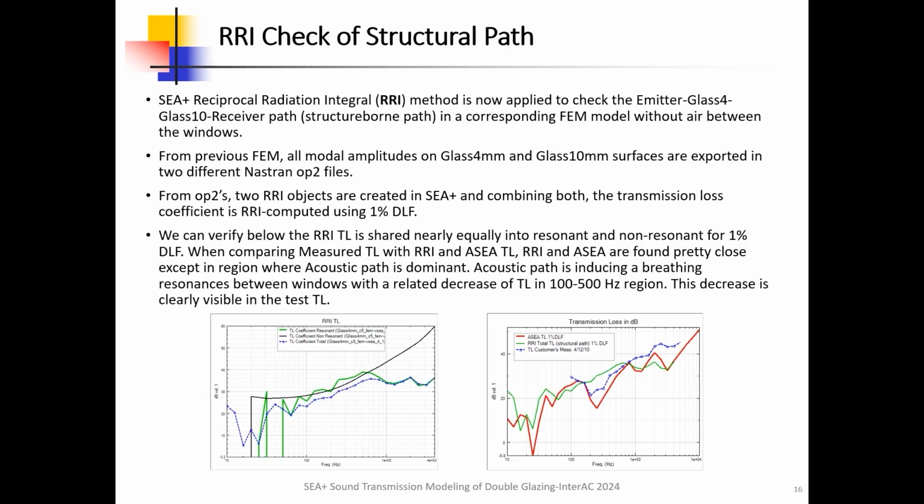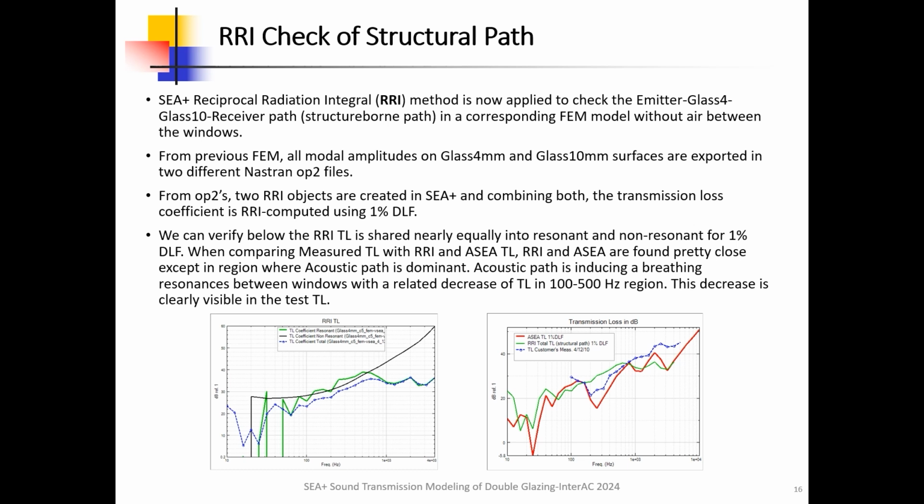C+ RRI method, reciprocal radiation integral, is now applied to check the emitter glass 4 glass 10 receiver path, structure-borne path, in a corresponding FEM model without air between the windows. From previous FEM, all modal amplitudes on glass 4 and glass 10 surfaces are exported in two different Nastran OP2 files. From the two OP2 files, two RRI objects are created in C+, and combining both, the transmission loss coefficient is computed by RRI using 1% DLF.